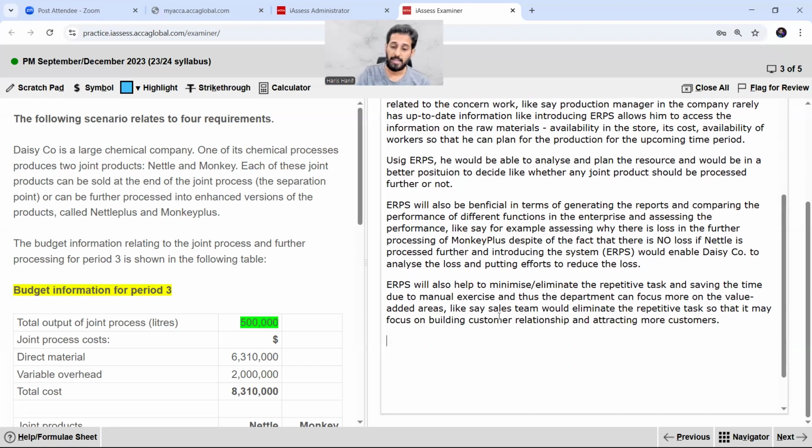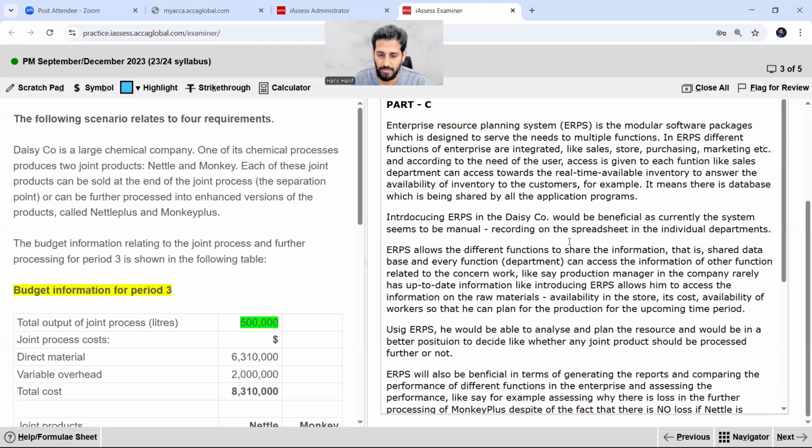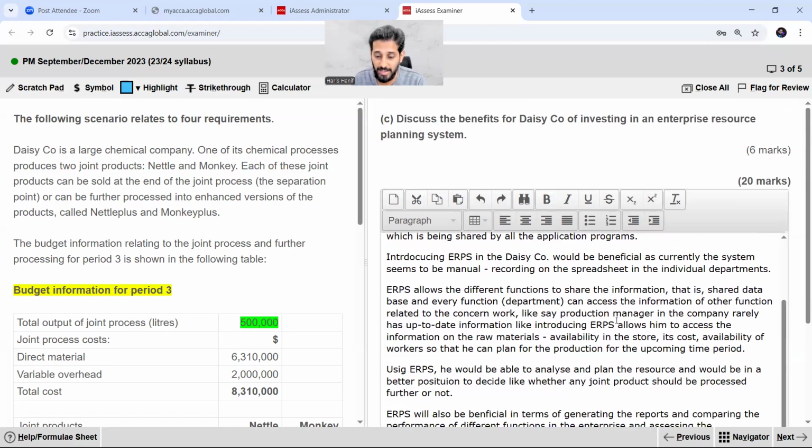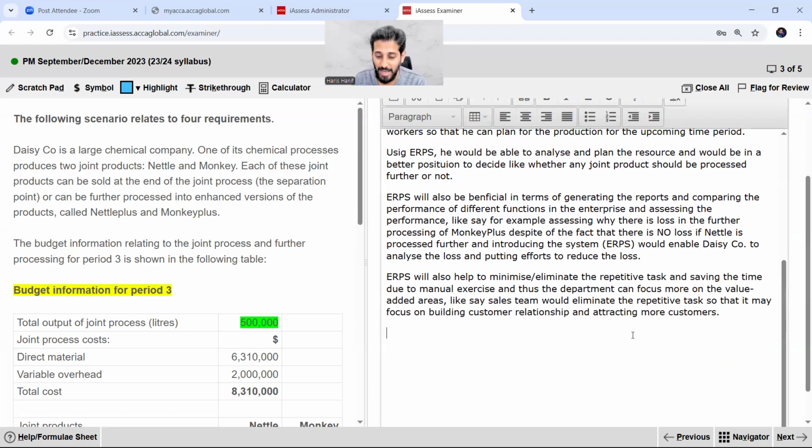And yeah, that's more important. So they only ask for the benefits to be discussed for 6 marks. I believe so. I have written too much. But yes, it's okay, fine. It's a discussion. But consider the time as well. See, I am explaining whatever the points are relevant. I am writing it here.